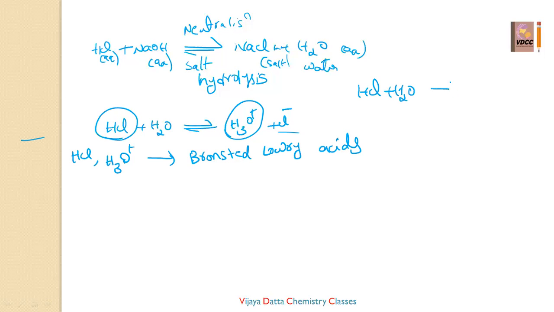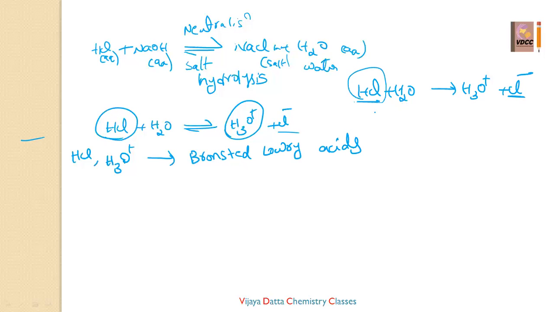plus H2O gives rise to H3O plus and Cl minus. HCl loses its proton and it becomes Cl minus. So it lost its proton. Who is donating the proton? The proton donor is called a Bronsted-Lowry acid. So here HCl is an acid.